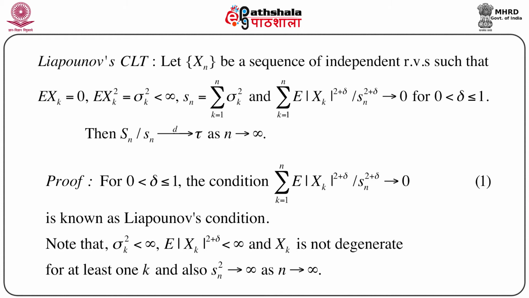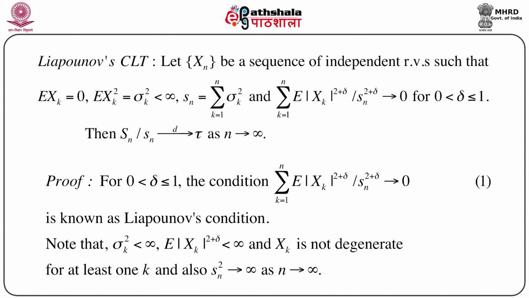So under this condition, it is important to note that we are assuming the existence of a higher order moment, slightly higher than the second order moment. And under this condition, it can be shown that capital Sn, the sum of random variables, summation Xk, k equals 1 to n, divided by small sn, converges to a standard normal variable in distribution as n goes to infinity. Now we are going to prove this Lyapunov CLT.